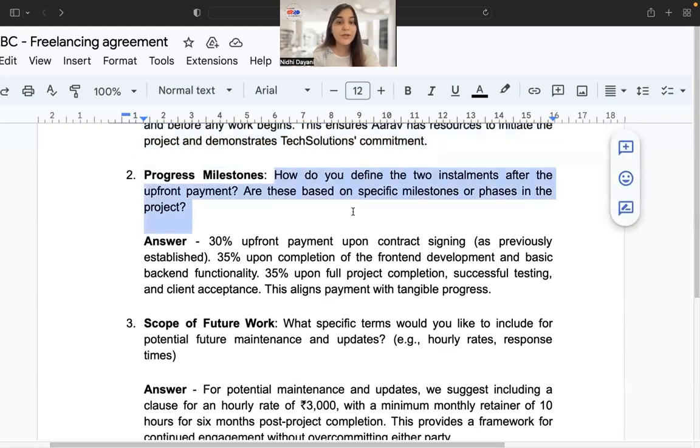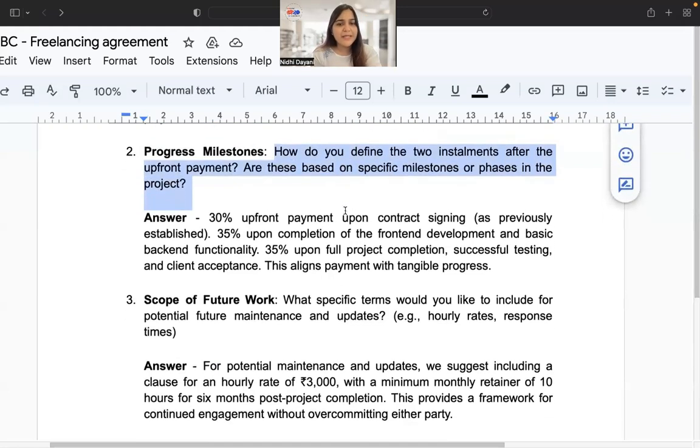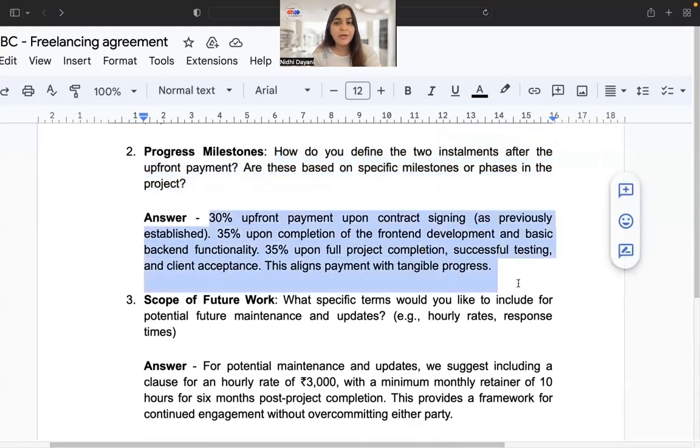Then progress milestones. So how do you define the 2 installments after the upfront payment? We say 30% upfront payment upon contract signing, 35% upon completion of front-end development and basic back-end functionality, and 35% upon full project completion after successful testing and client acceptance.